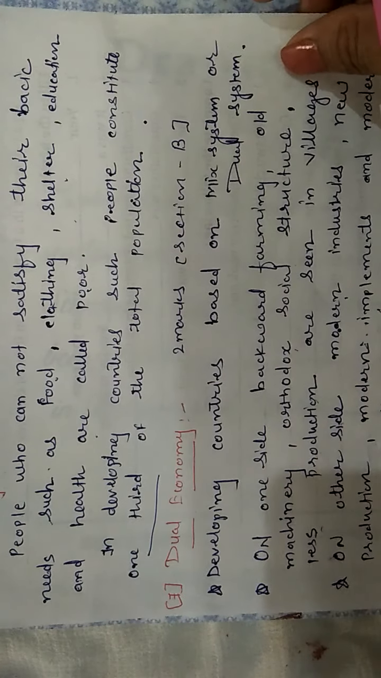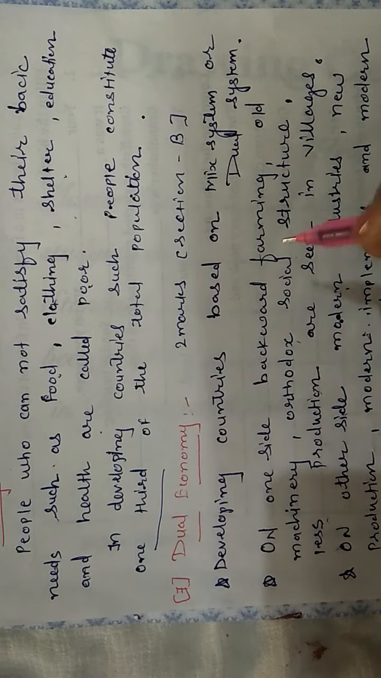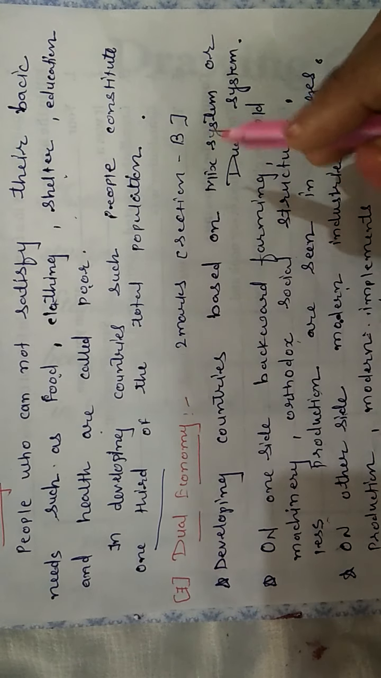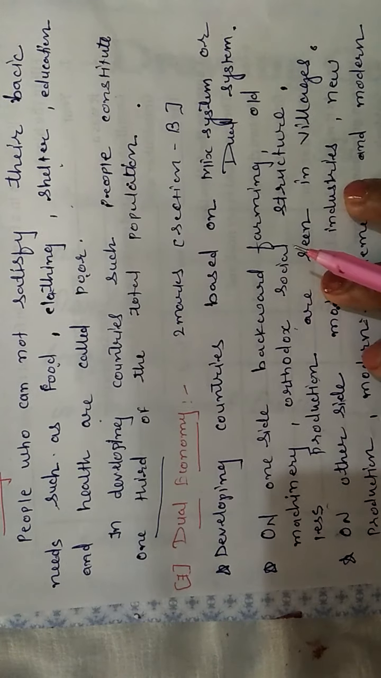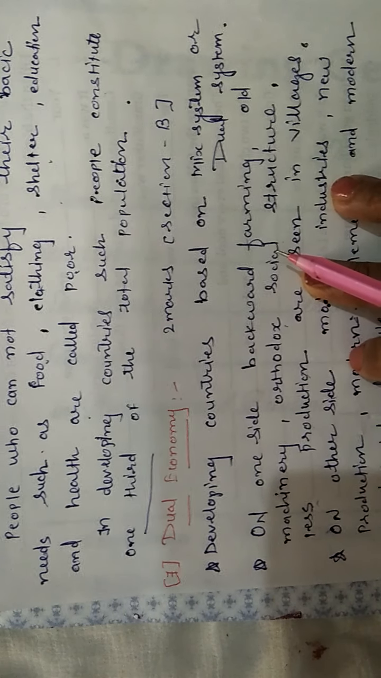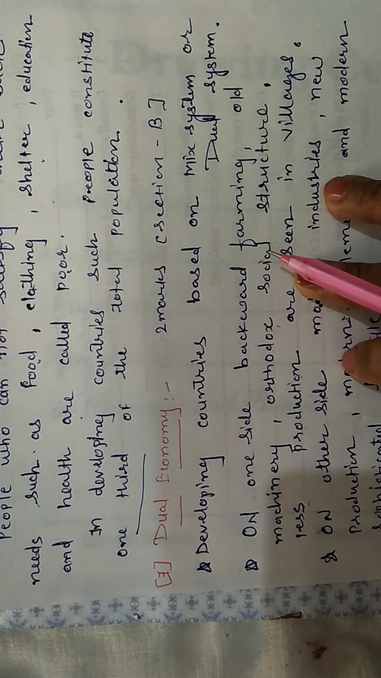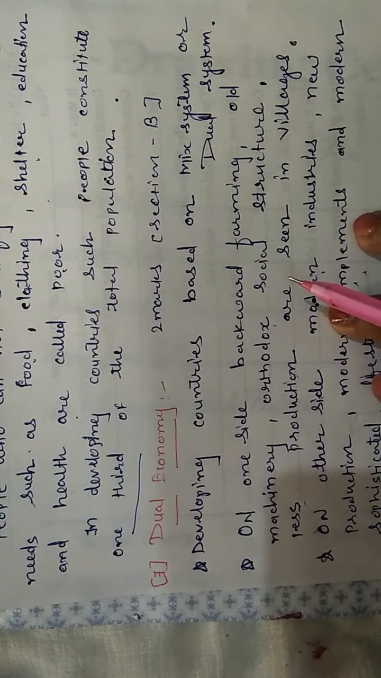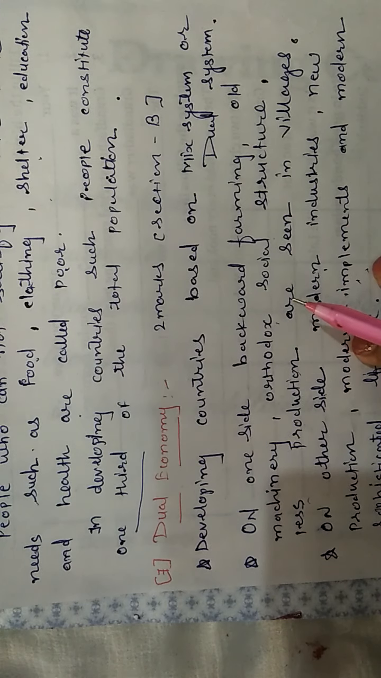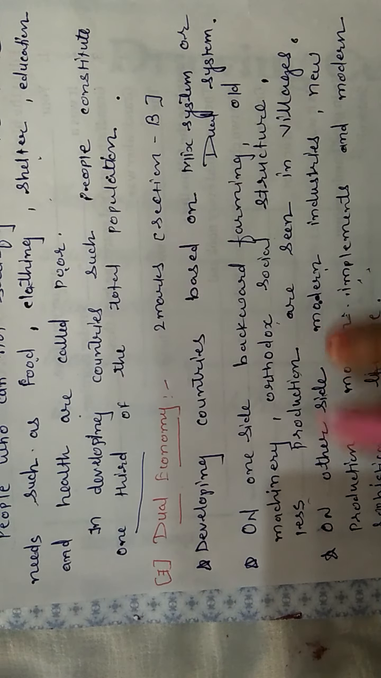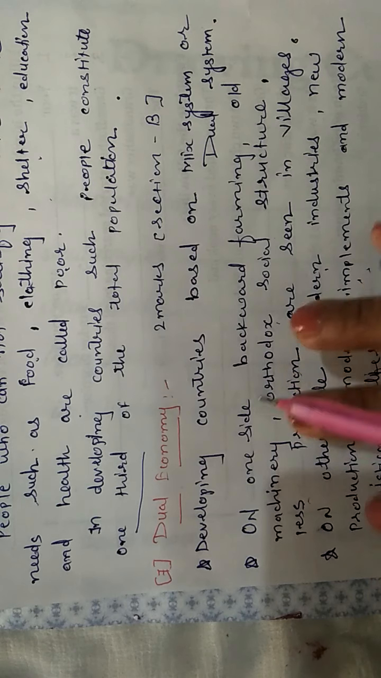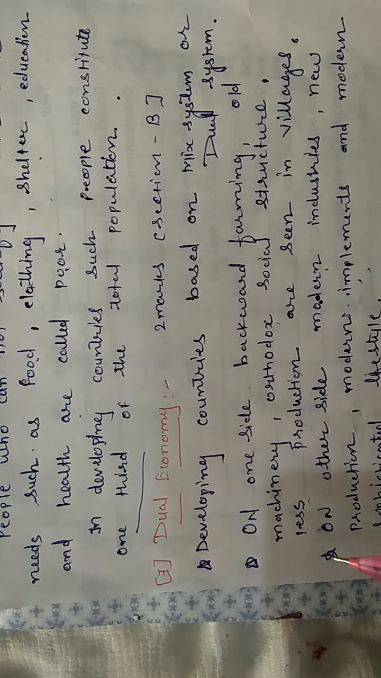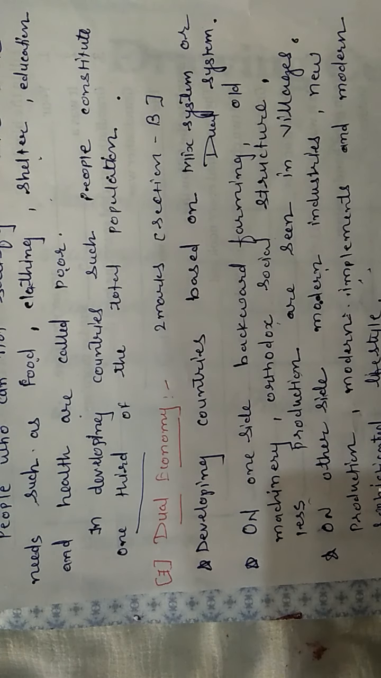Now the next feature is dual economy. Dual means two. The developing country is based on a mixed system or dual system. So simply we can say that on one side, backward farming, traditional methods, orthodox social structure, and less production are seen in the villages. The poor farmer is not able to afford modern technology, modern seeds and everything. They are doing agricultural activities with the help of the plow and bullocks. They cannot afford tractors, threshers; old technology is seen in the villages.